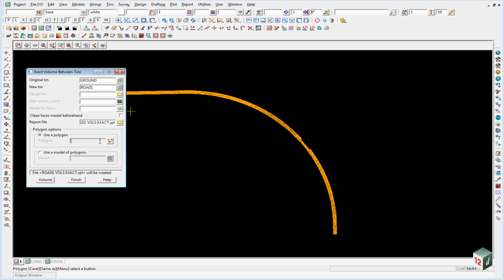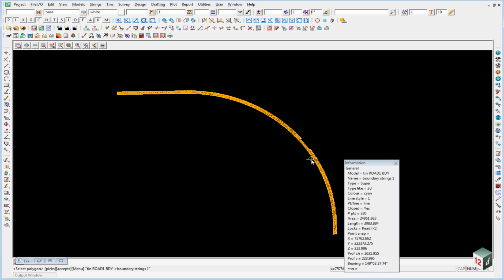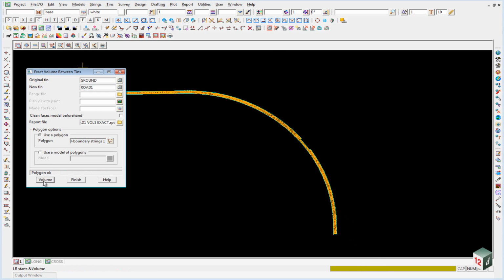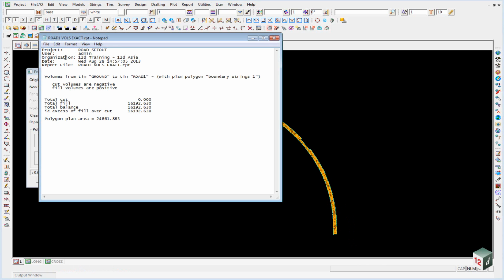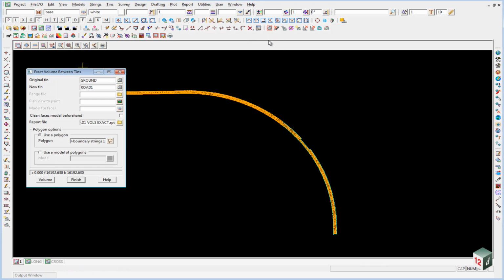Hit enter, and we'll use a polygon, and the polygon will just be the boundary string around the outside of our Road 1. We can then hit volume. A little notepad will pop up and give us that volume. We can close that down, and we're just going to append to this surface each time.